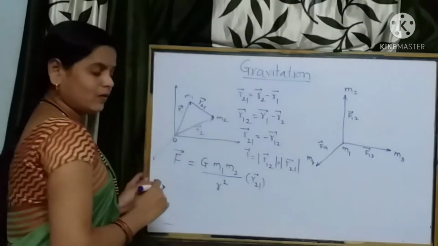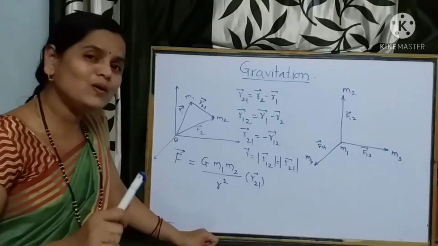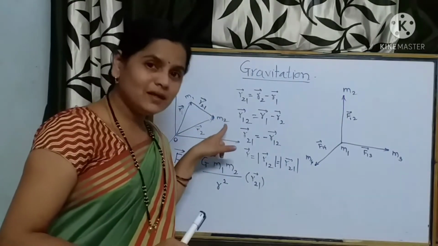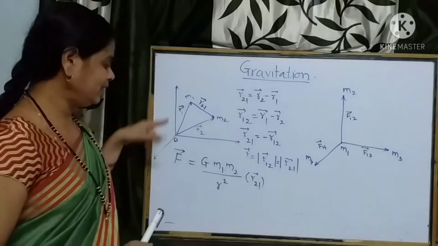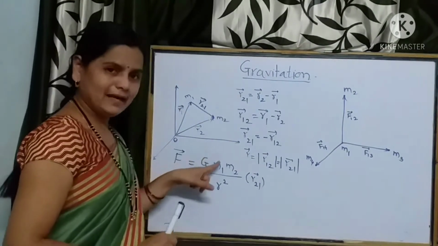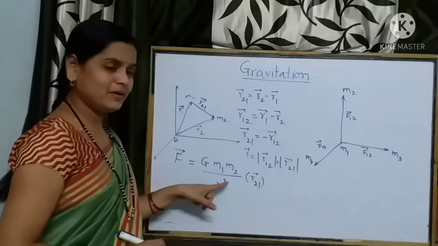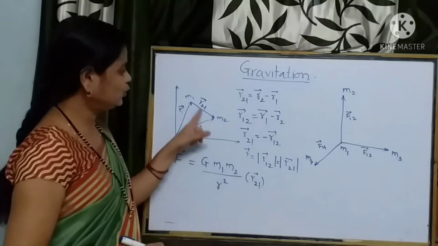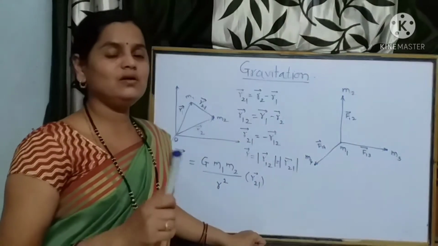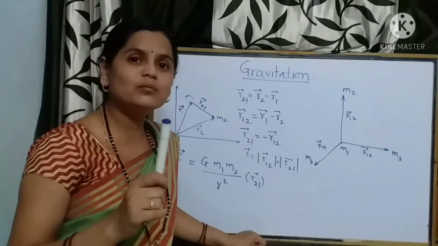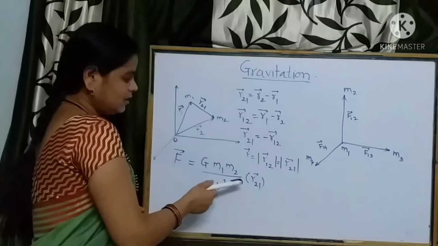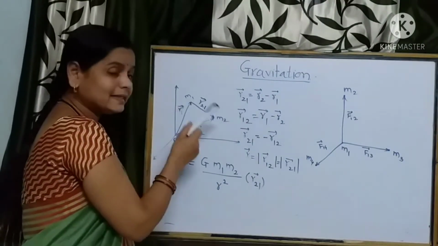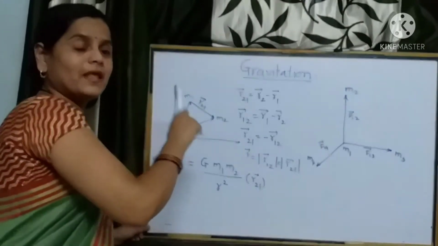But in vector form, the force experienced by the point mass m2 due to m1 is G m1 m2 divided by r squared into unit vector r21. A unit vector is a vector in the direction of the given vector. It means this force is directed from m1 to m2, experienced by m2.